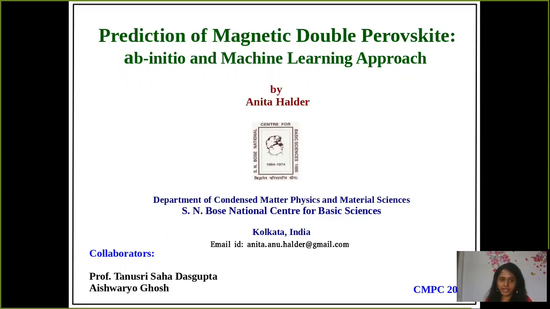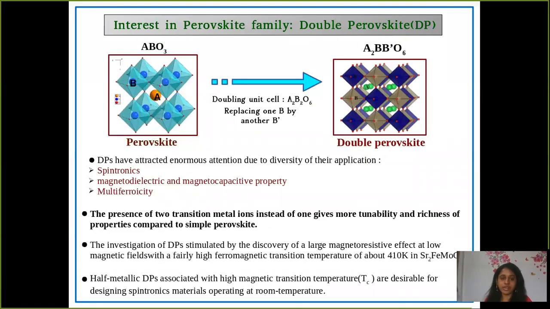The title of my talk is Prediction of Magnetic Double Perovskite Compounds in a Combined ab-initio and Machine Learning Approach. So I'd like to start with a brief introduction of perovskite, especially double perovskite compounds.